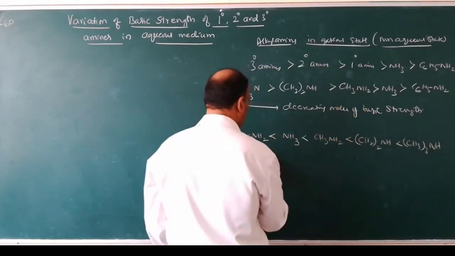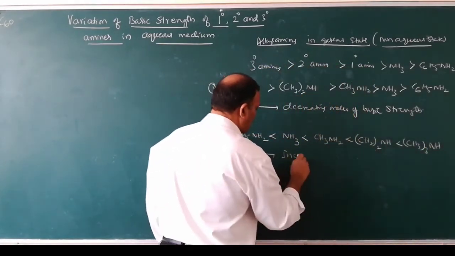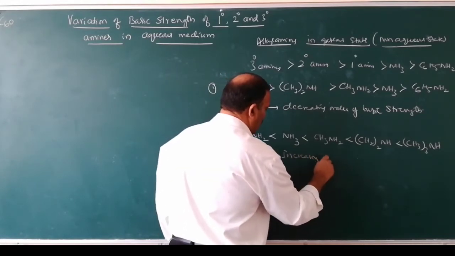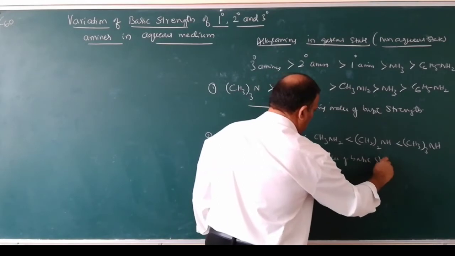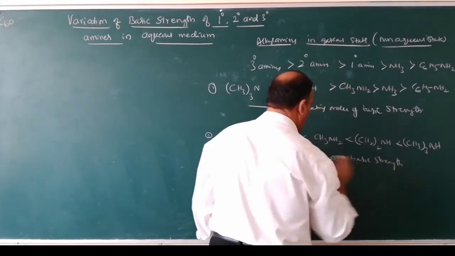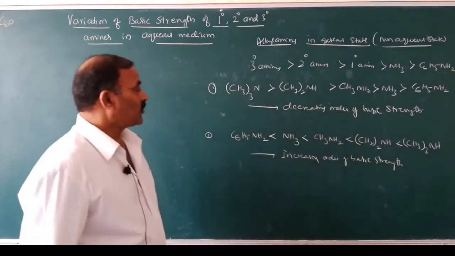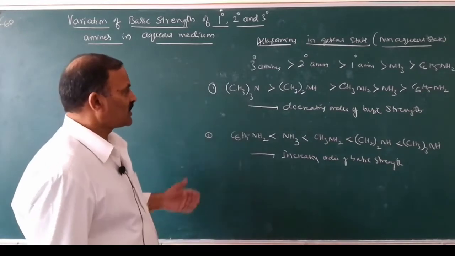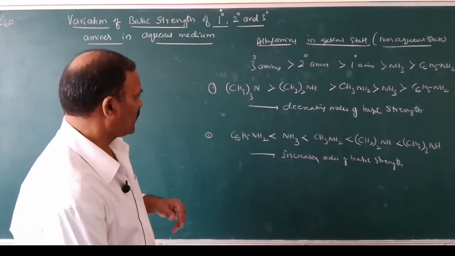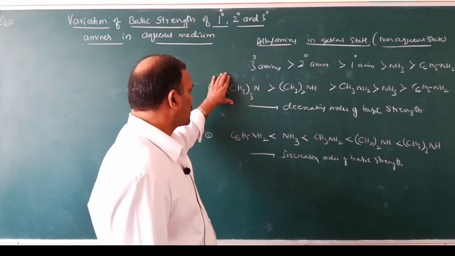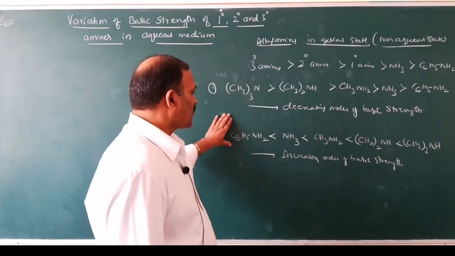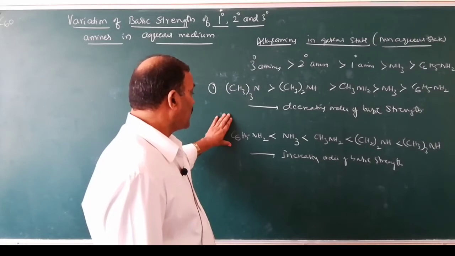So this is the increasing order of basic strength. In the examination, questions will be asked like this. So this is the decreasing order and increasing order of basic strength of different methylamines in gaseous state.